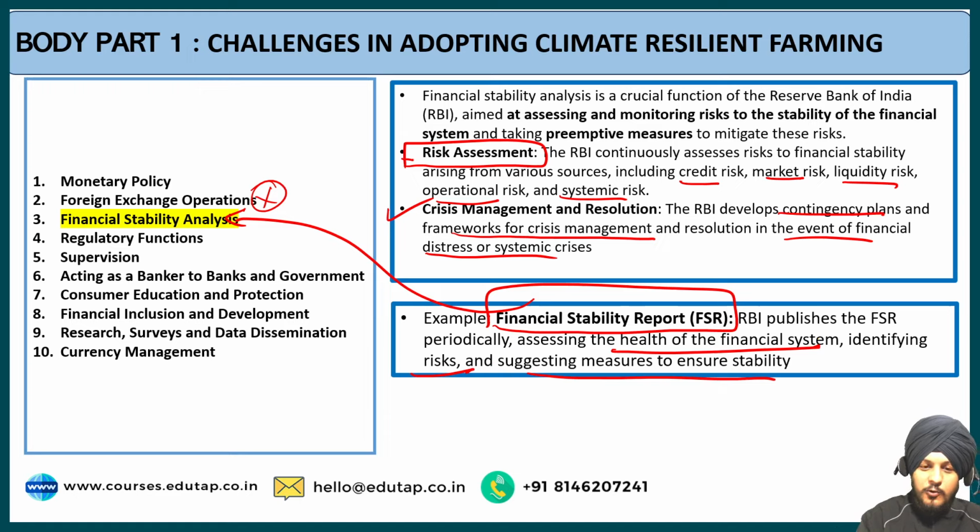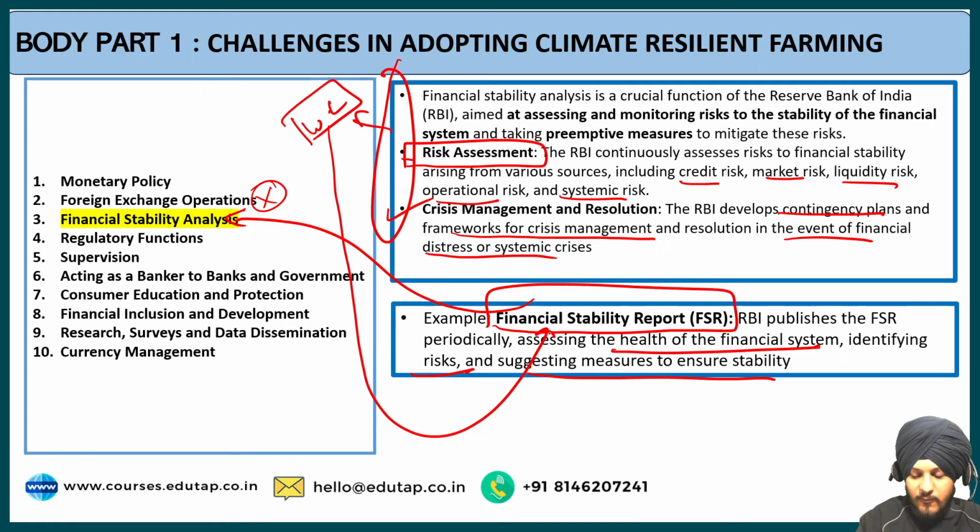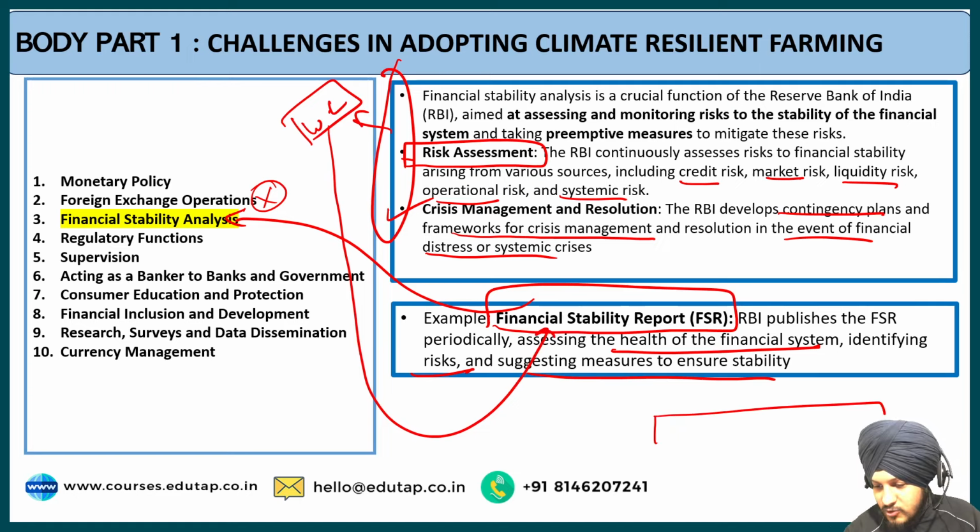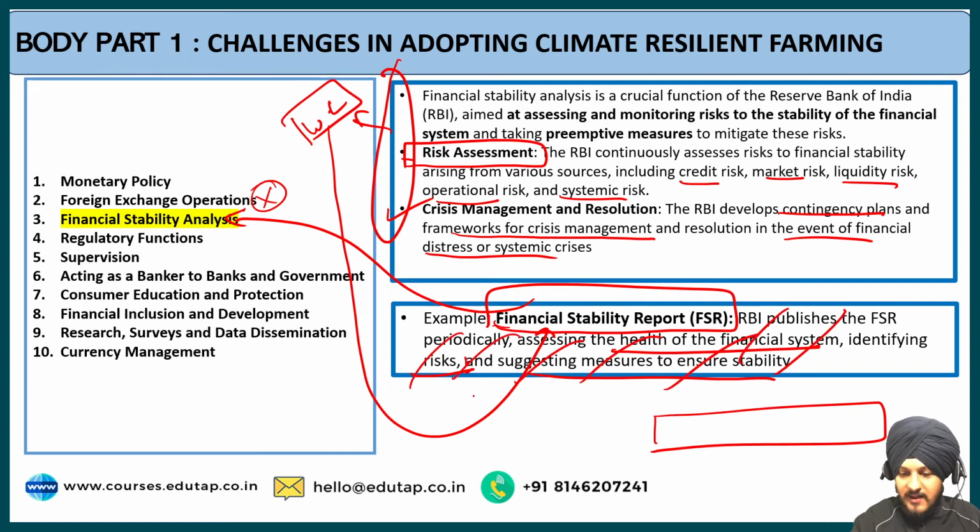So what you have to do in your answer, you have to write these points concisely by fulfilling the criteria of word limit, and then in addition to that you can give just a one short line example of financial stability report. Do not explain this too much. These lines are too much. This I have written just for the sake of explanation. Just mention this keyword precisely, and that is it. You are done with your point. So I hope the approach is clear to you.